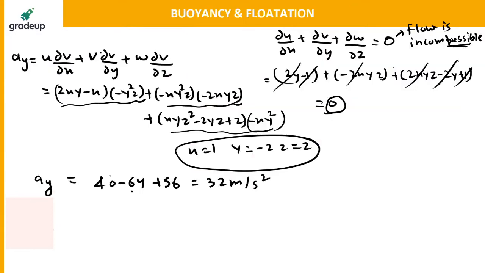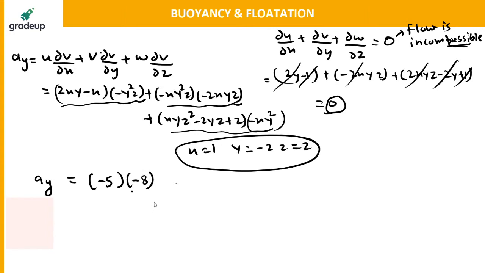I'm just writing what I have got. Now you can match it here, okay? So this whole term will be minus 5, into this term, which will be minus 8.